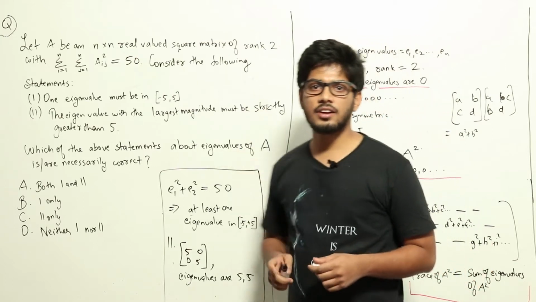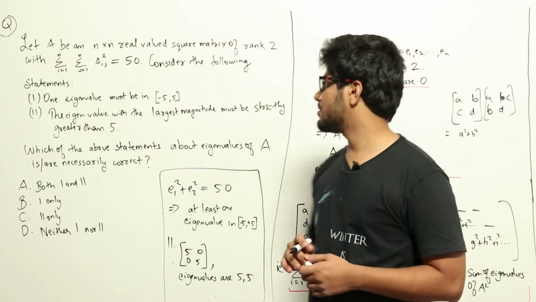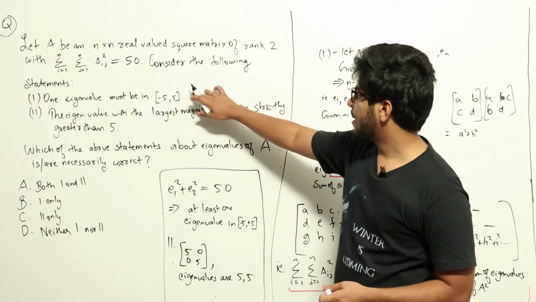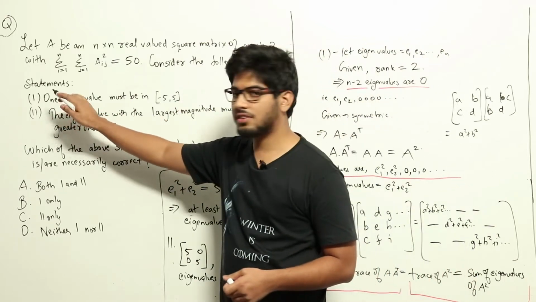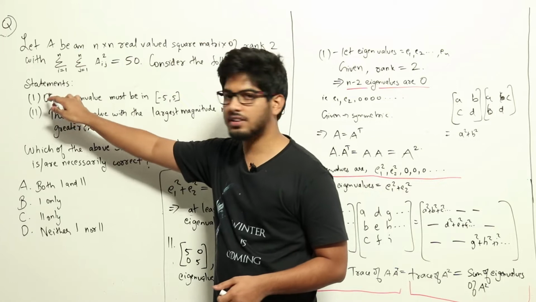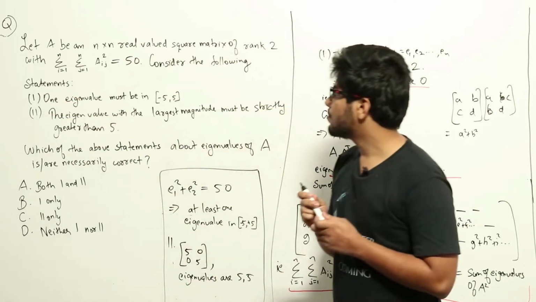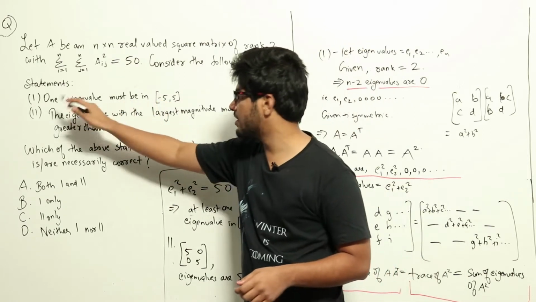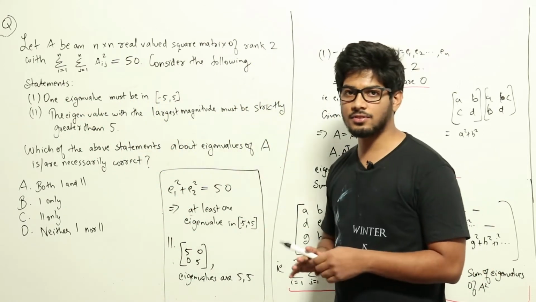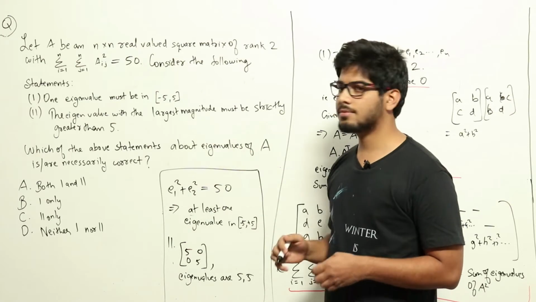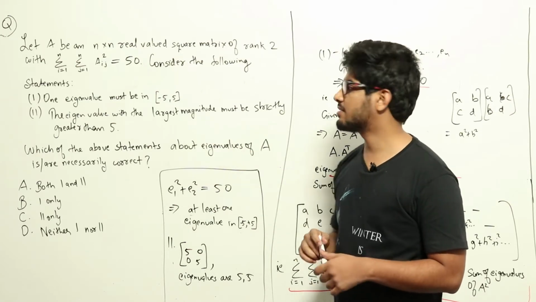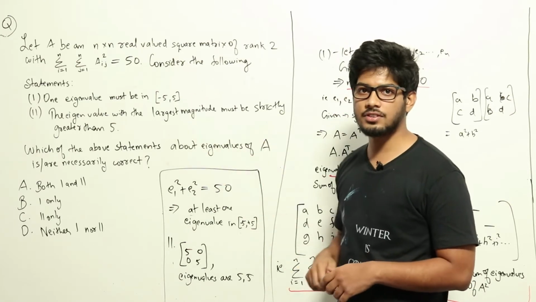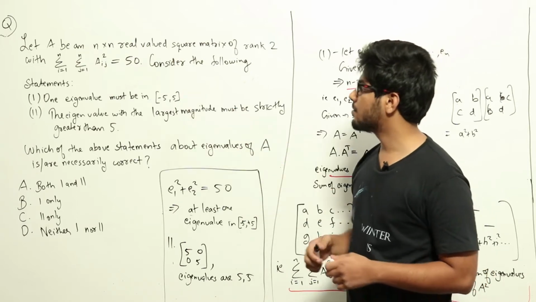So this is a question regarding eigenvalues coming from linear algebra. Now in this question, after we solve it, we will see that statement 1 is correct and statement 2 is false. Proving that statement 2 is false is very easy, but proving that statement 1 is correct is a lengthy process, and there are multiple theorems which we need to know from linear algebra in order to answer this question. So this is a difficult question here. We will try to see how we can prove statement 1.